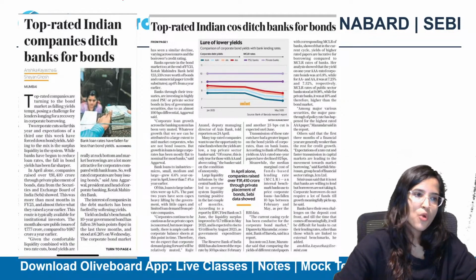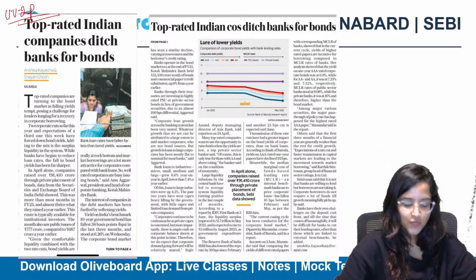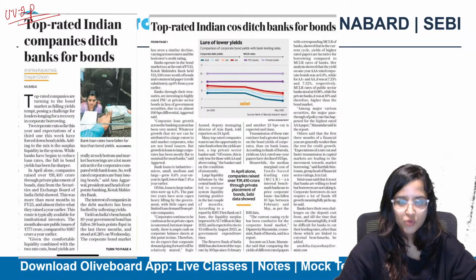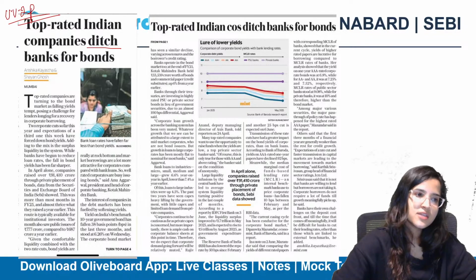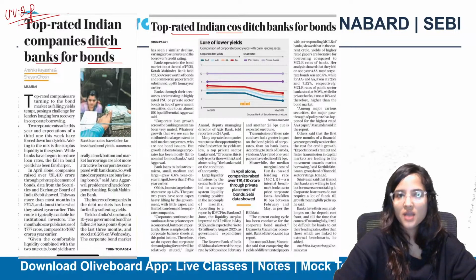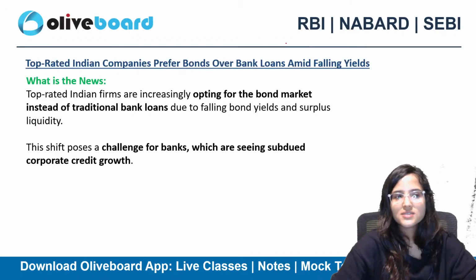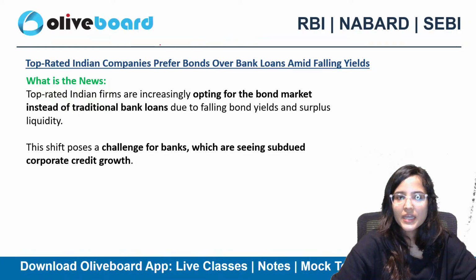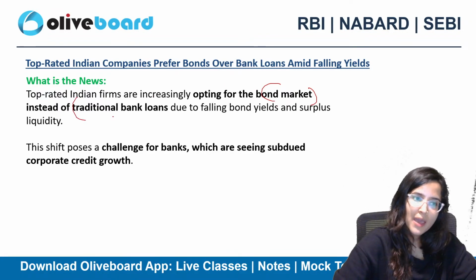Now, this is a very important article to understand. Here we are going to understand one or two key economic concepts also. The headline reads: top rated Indian companies ditch banks for bonds. What is this article saying? Indian firms are opting for the bond market instead of traditional bank loans.